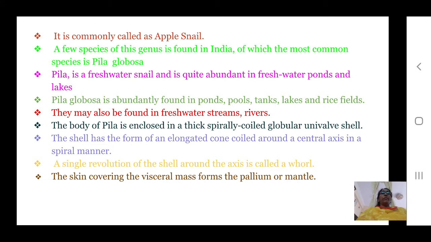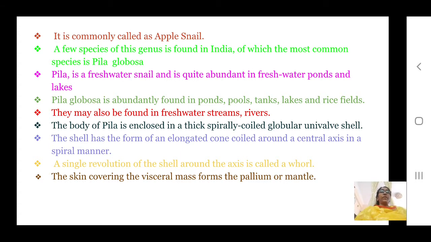The shell has the form of an elongated cone coiled around a central axis in a spiral manner. A single revolution of the shell around the axis, a single round, is called a whorl.